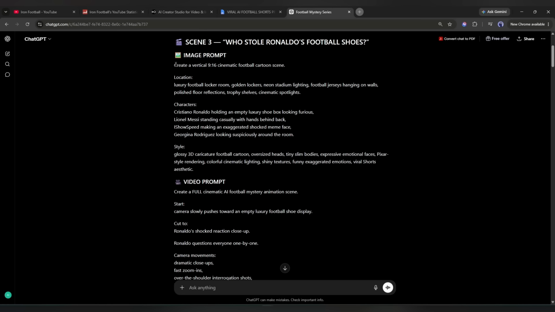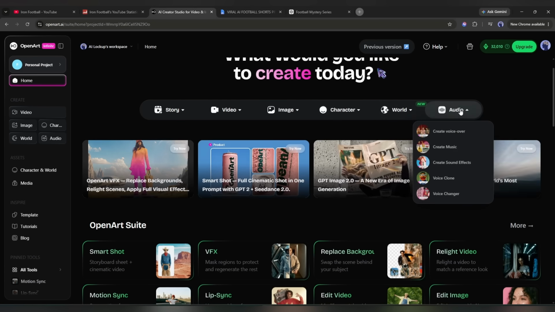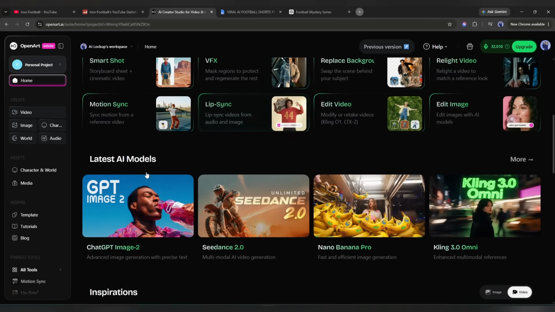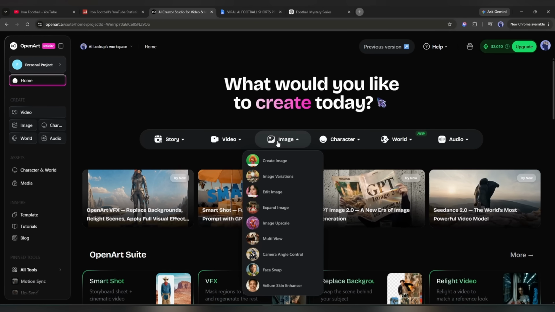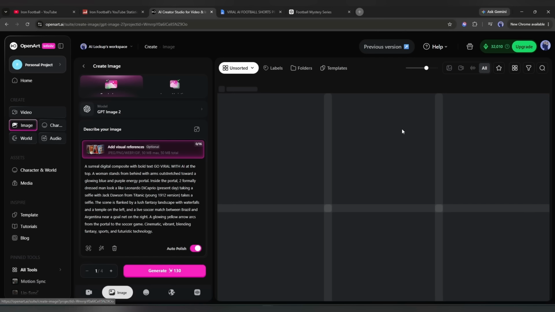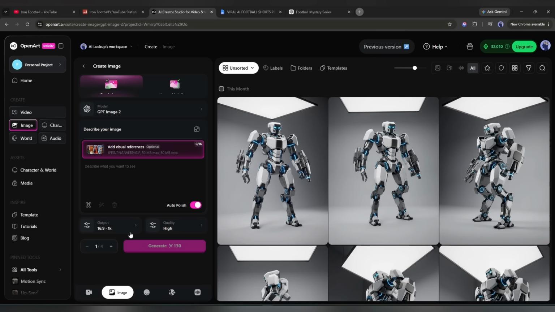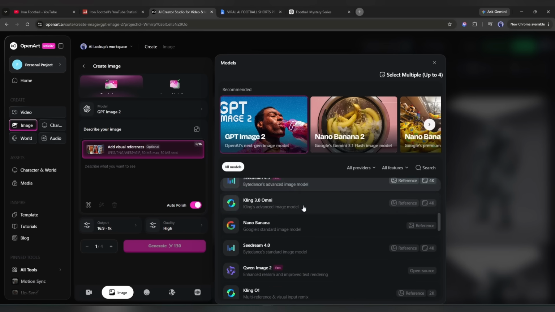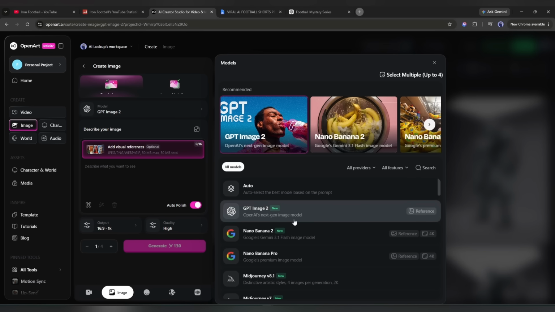And to do all of these, I will use the biggest generative AI platform for content creators, called OpenArt. You will find a vast library of tools and features here at the dashboard. First, we will create the images. So, I am selecting the text to image generator from here. Okay? This is the image generator interface. First of all, we have to select the image generation model. You will find a bunch of options. Every leading image generator model is available here. I am selecting the GPT-Image2 model, as this is the best model at this moment.